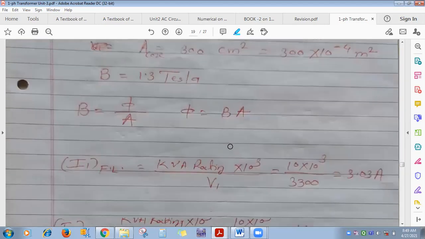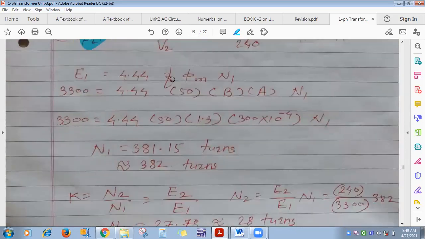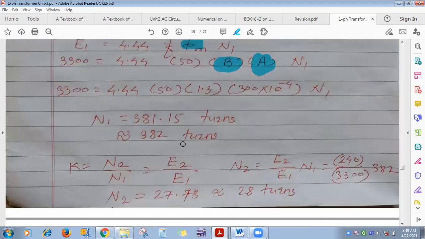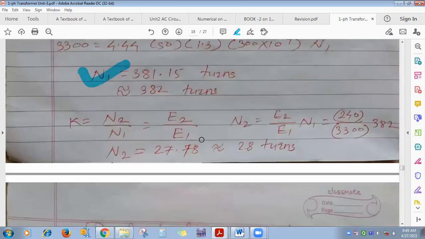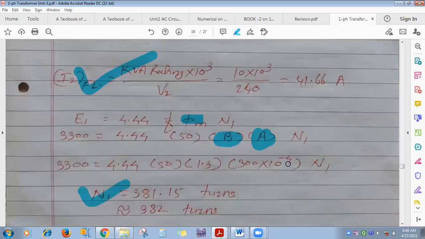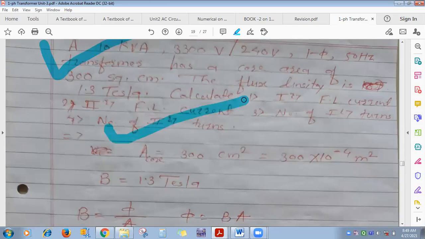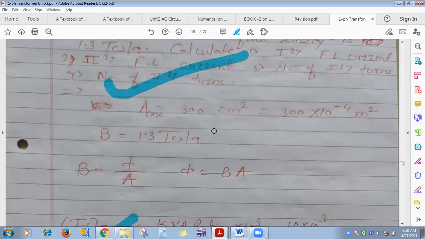In this type, we calculate I1 full load and I2 full load. What is given to you? Maximum flux density and cross sectional area are given, so replace by flux. You can calculate the number of turns on primary and number of turns on secondary. Like this numerical, calculate E1, E2, I1 full load, I2 full load. So please do this type of numericals. Whatever handwritten notes and local author book are sufficient.